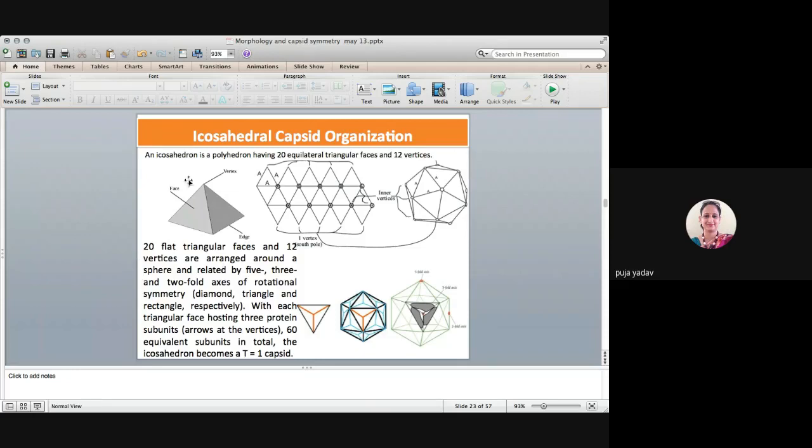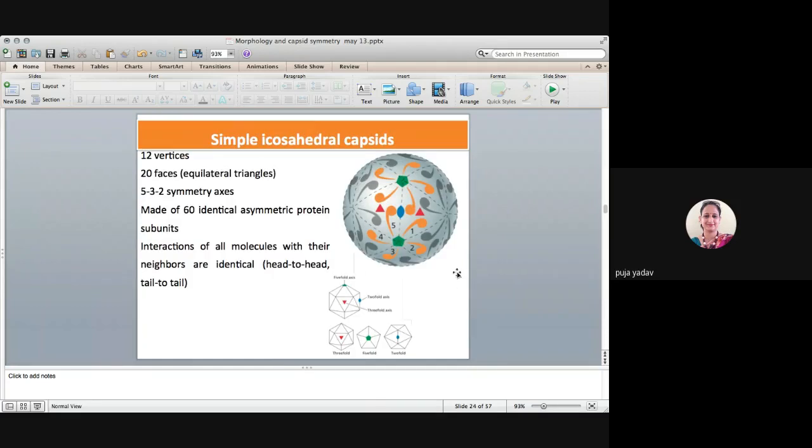So 20 flat triangular faces and 12 vertices are arranged around a sphere and related by 5, 3 and 2-fold axis. What does it mean, 5, 3 and 2-fold axis? Let me show you in this picture. Look here. So here 5 triangles are making this axis. So this is known as the 5-fold axis, guys.